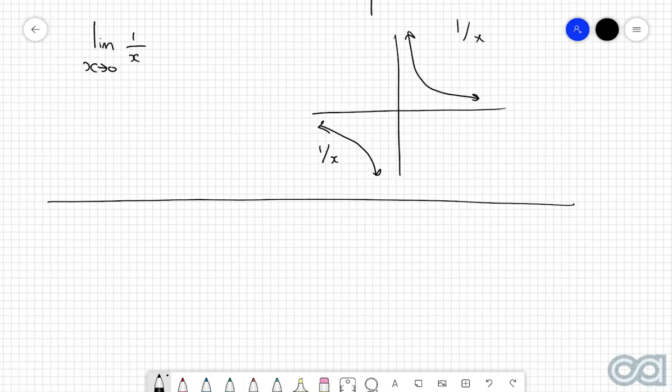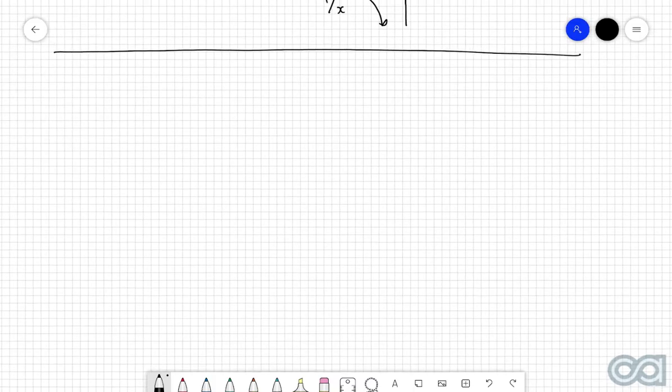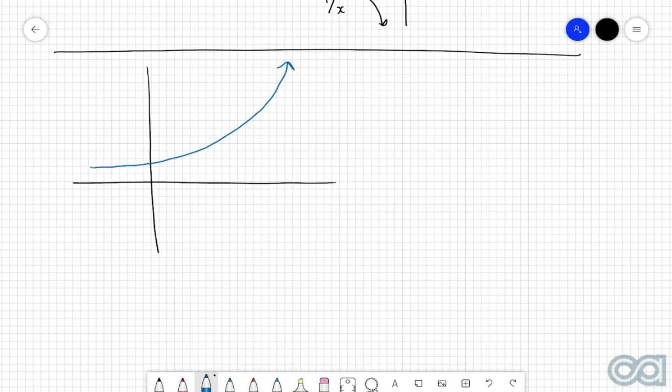Okay. Now that we've talked about limits, that pretty much concludes the revision portion of this particular video. So now let's actually get into the crux behind first principles. So what I want to do is I want to revisit that graph that we had before, where we've got a nice simple curve that goes up something like that. And let's say I've got this particular point here. Let's call this point A. And I want to figure out the derivative at that point there. So once again, let's say this function here is f of x. So my big question then is, what is the value of f dash of a? Because that then represents the instantaneous rate of change at that particular point.